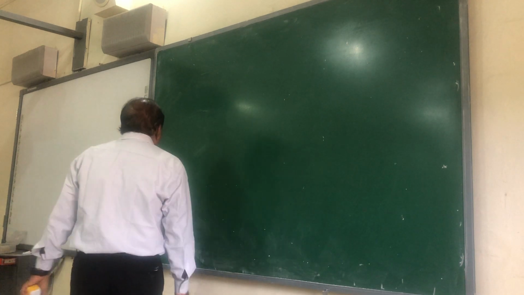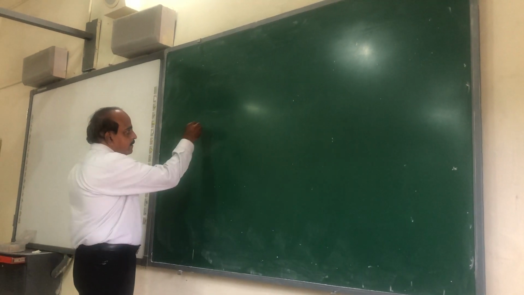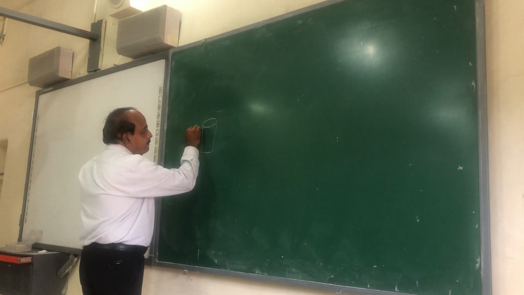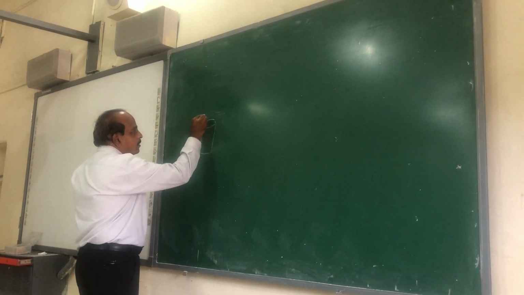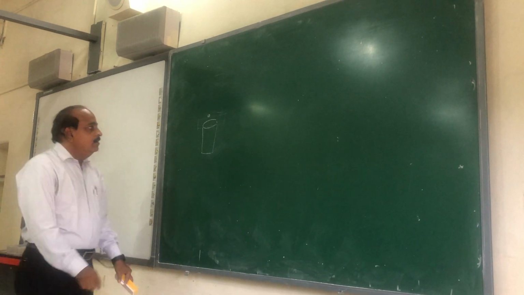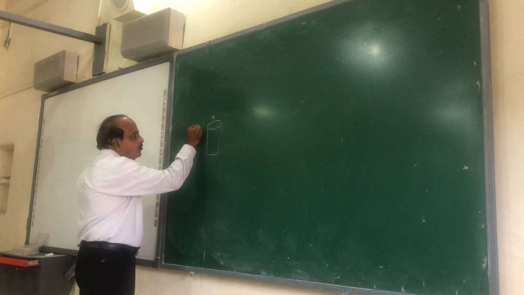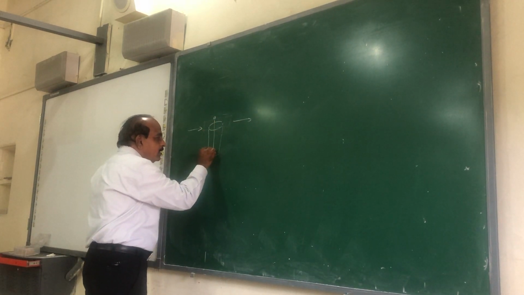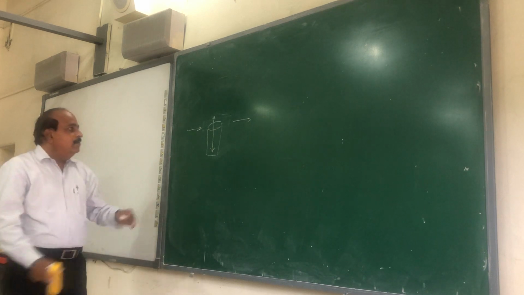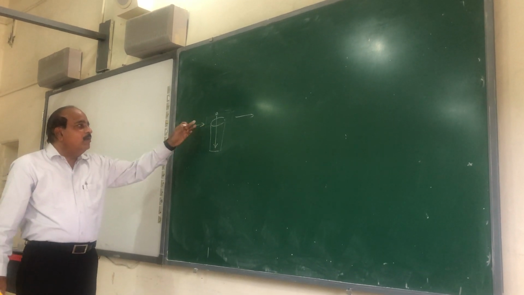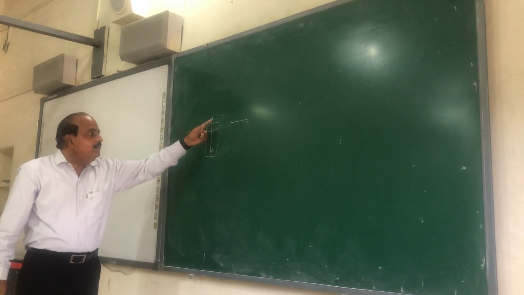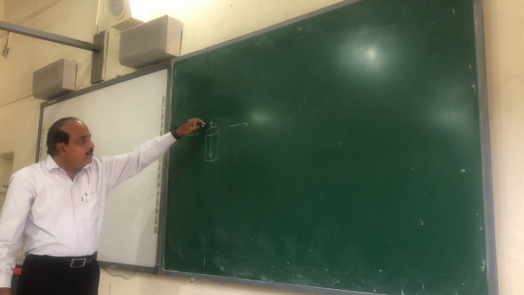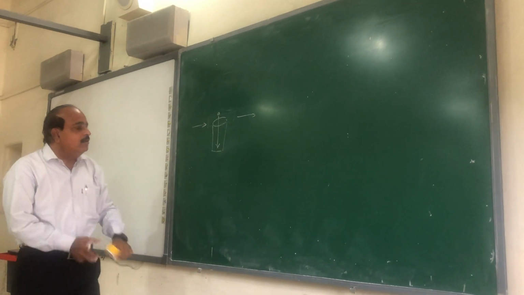So many examples of inertia are there. Suppose we have one glass and a cardboard is being kept on it, and a coin is being kept on the cardboard. If we apply an external force on this cardboard, the cardboard moves in the forward direction while the coin will come into the glass. Because whenever we apply force to the cardboard, it starts moving. But since the coin was in the state of rest, it will try to maintain that state because no force is being applied to it, and it will fall down.